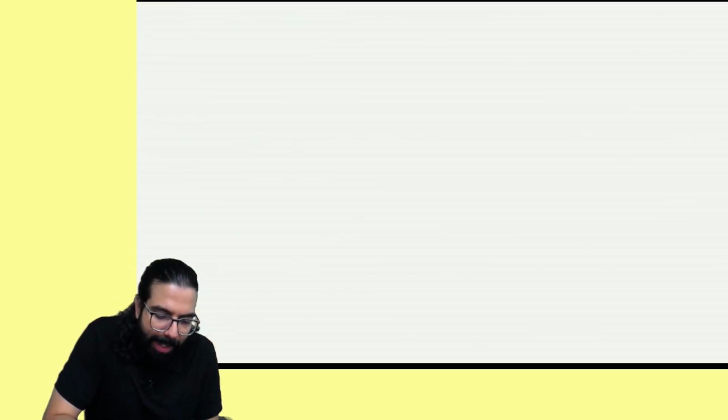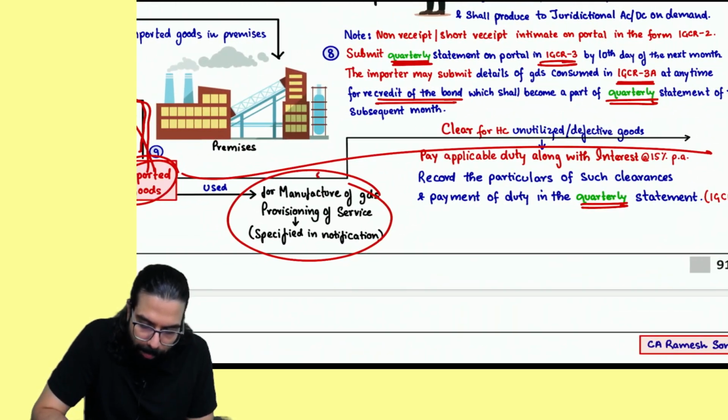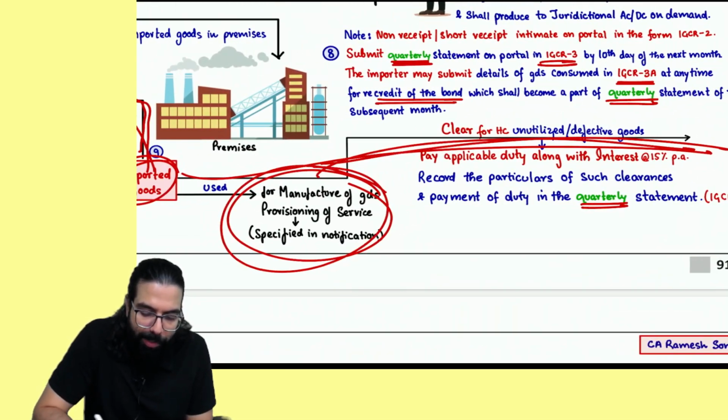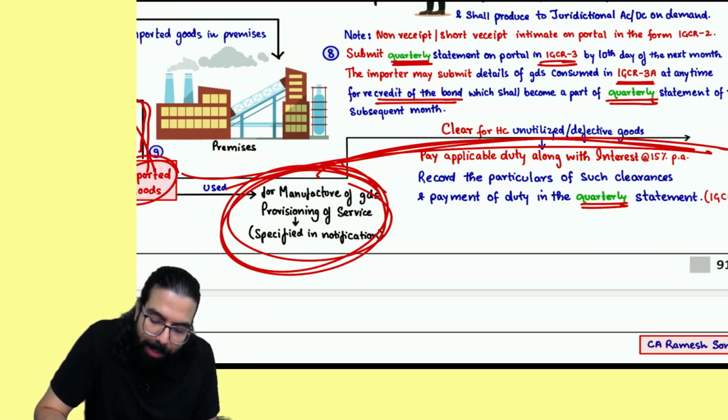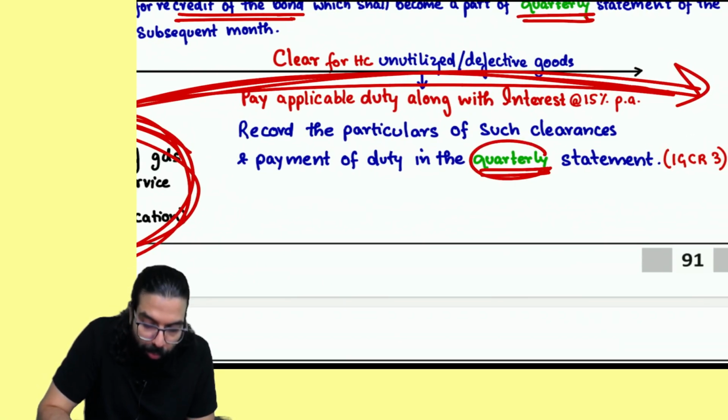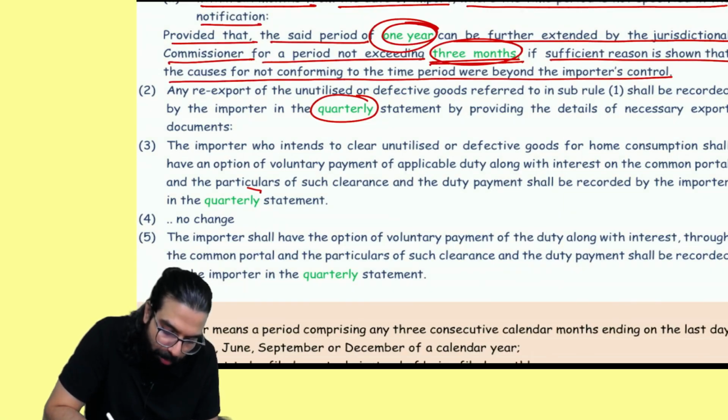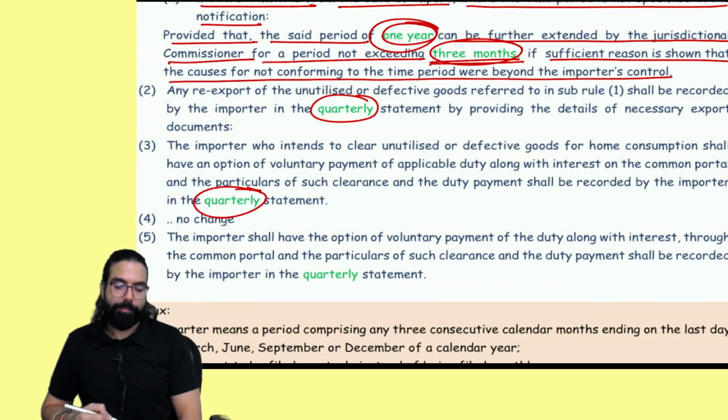Everywhere. Sir, can I clear the goods for my home consumption? Yes. If you're not using it for your specified purpose, you can clear it in India also, but that detail also should go in your quarterly statement.